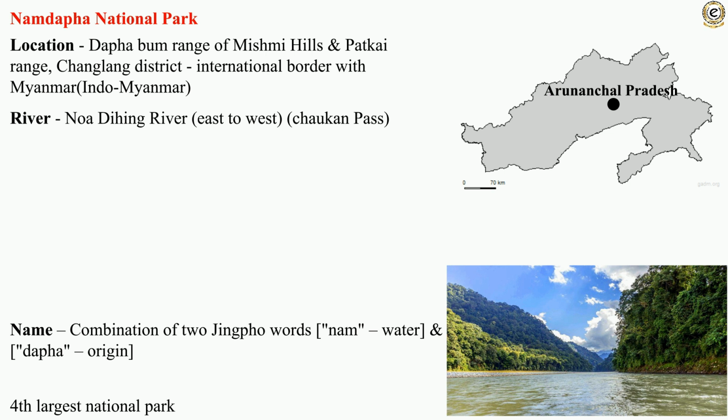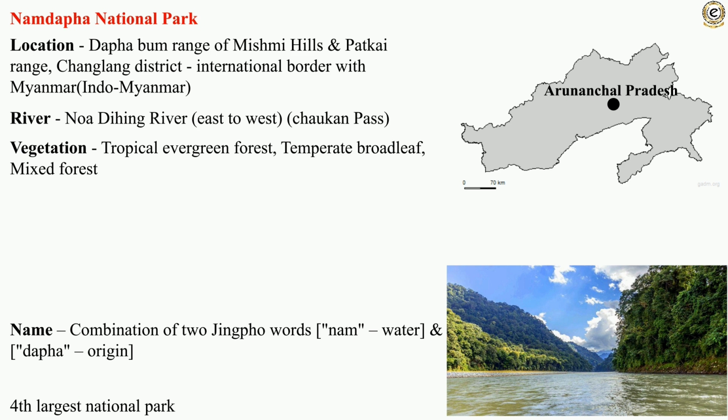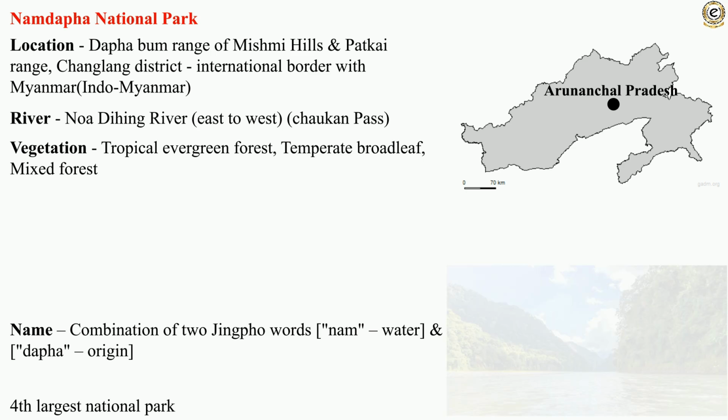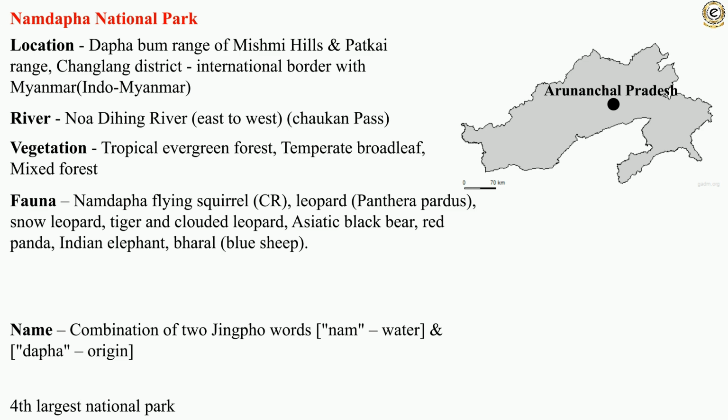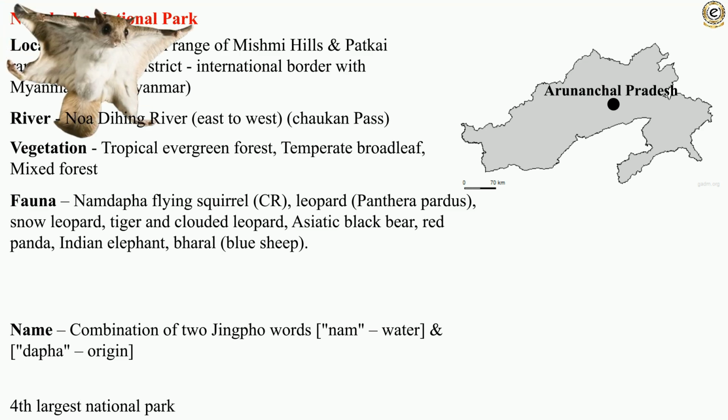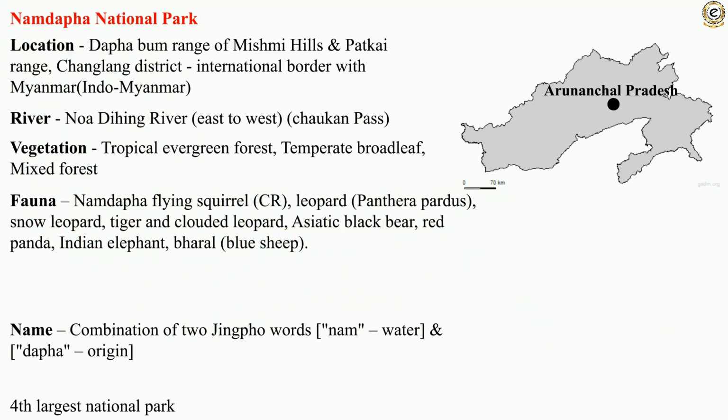One can find tropical evergreen forest, temperate broadleaf, and mixed forest in this national park. Fauna includes the Namdapha flying squirrel, leopard, snow leopard, tiger, and clouded leopard, along with the Asiatic black bear, red panda, Indian elephant, and bharal, which is the blue sheep.